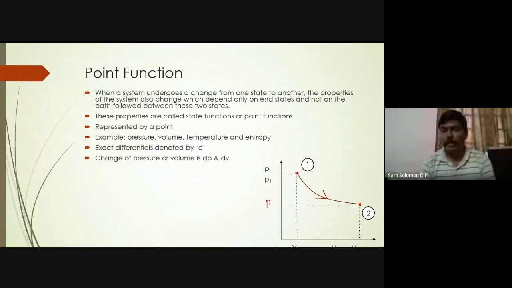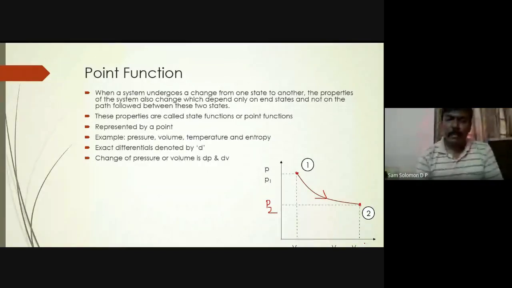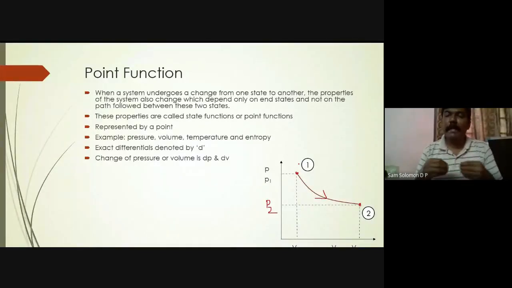So there is a particular pressure value here. That value is not going to change. And there is a corresponding value V2, which is volume V2. Okay. So when a system undergoes a change from one state to another, the properties of the system also change. This we know, which depends on the end states. So I am moving from 1 to 2, okay, by this path. But the moment I say I move from 1 to 2, the focus immediately shifts on 1 and 2.